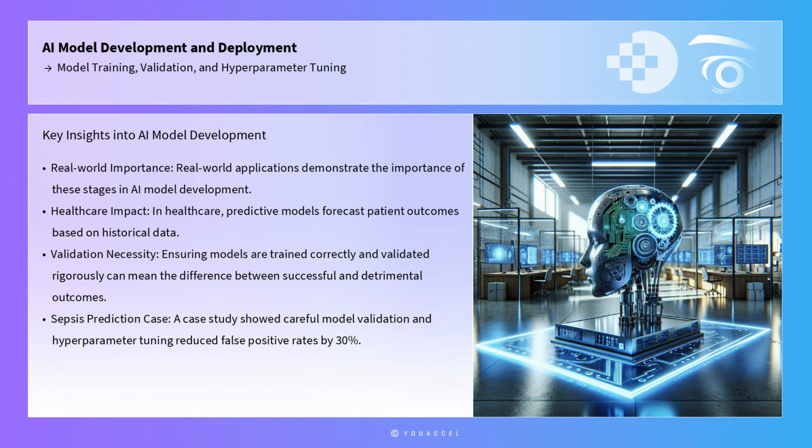Real-world applications demonstrate the importance of these stages in AI model development. For instance, in the healthcare industry, predictive models are used to forecast patient outcomes based on historical data. Ensuring these models are trained correctly and validated rigorously can mean the difference between successful interventions and detrimental outcomes. A case study involving the prediction of sepsis in patients revealed that careful model validation and hyperparameter tuning resulted in a model that significantly outperformed baseline methods, reducing false positive rates by 30%.